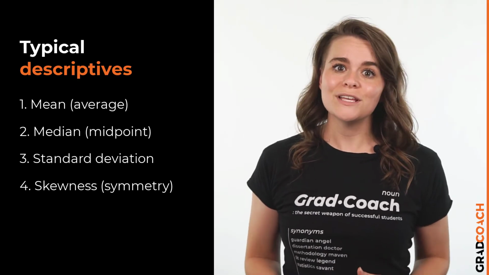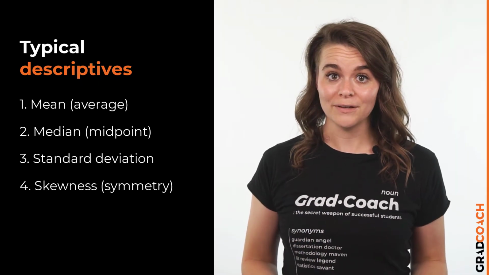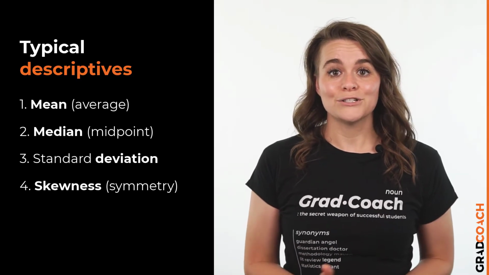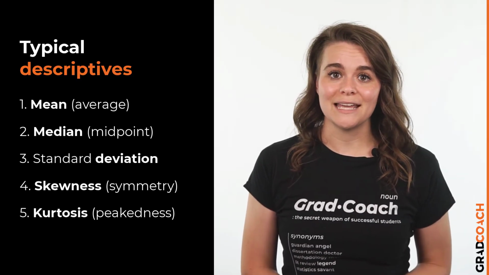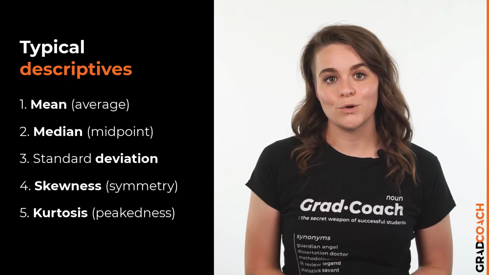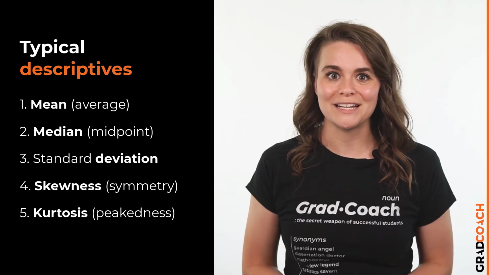In other words, do they tend to cluster into a smooth bell curve shape in the middle of the graph? Or do they lean to the left or the right? And lastly, kurtosis. This metric indicates whether the data are heavily or lightly tailed relative to the normal distribution. In other words, how peaked or flat the distribution is.